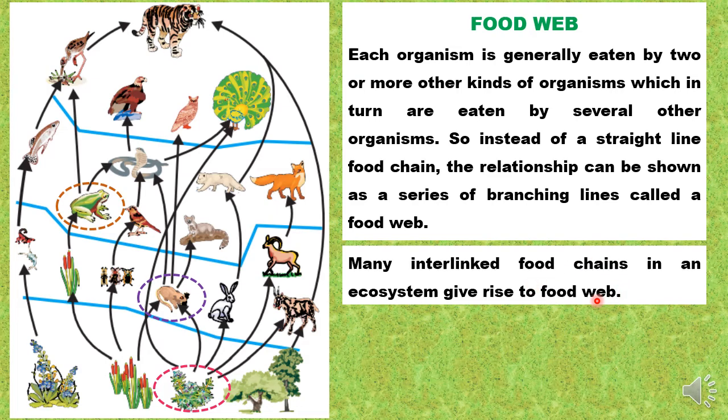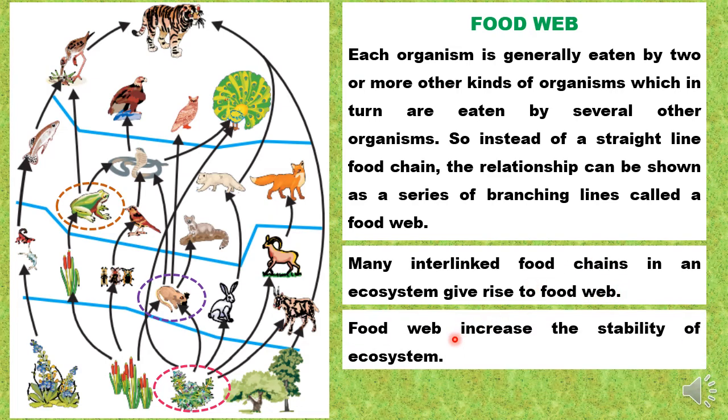And what is the importance of the food web? So, the food web increases the stability of the ecosystem. Now, this is a very important point. Let us emphasize more on this. Suppose there had been a single food chain running, and if any organism at any given trophic level disappeared due to some endemic disease, due to overhunting, or any other reason, then it will affect the entire food chain.